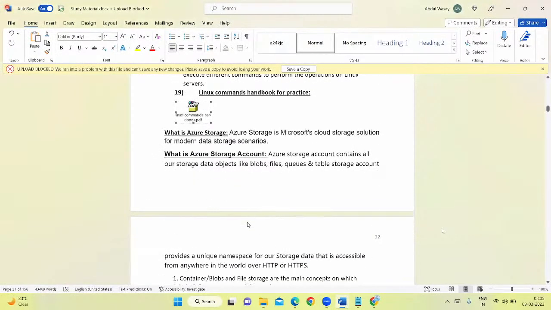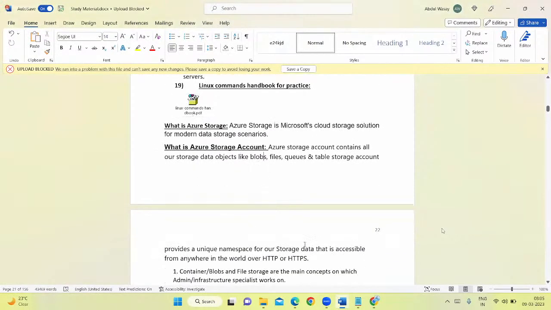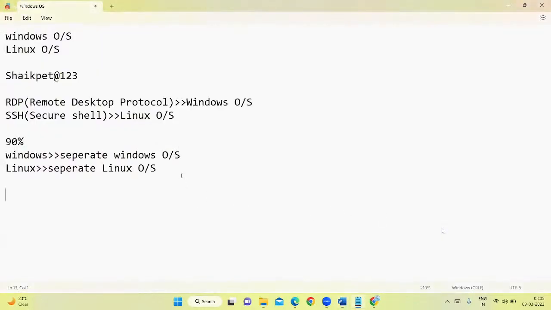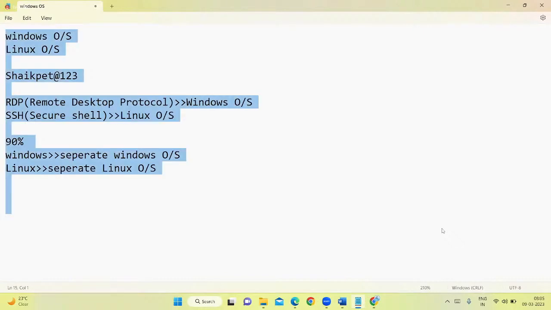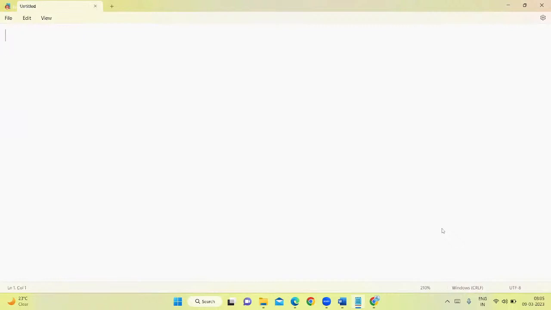Next, I'll show you the storage account. What is storage account here? See, guys, these days, especially in our generation, we are having data in different formats, in different shapes, in different structure, right? If you see here, we are having images. This is also one type of data. Videos, this is also one type of data. Documents, one type of data. Documents, it could be anything. It could be in any format. It could be in .txt.